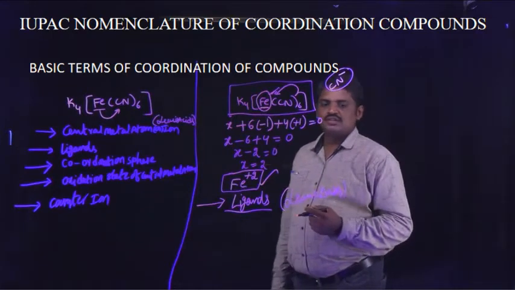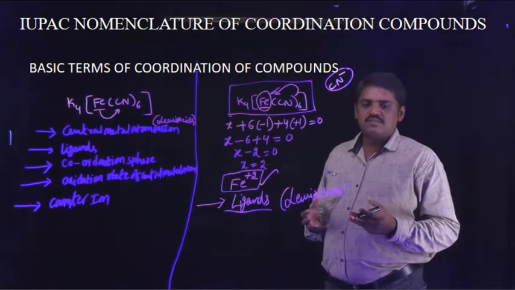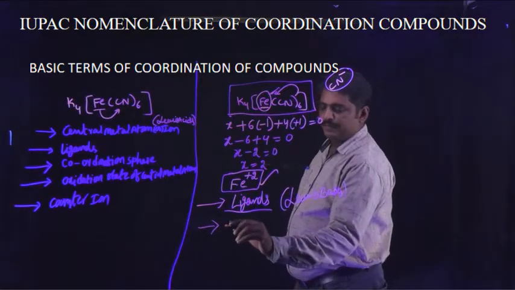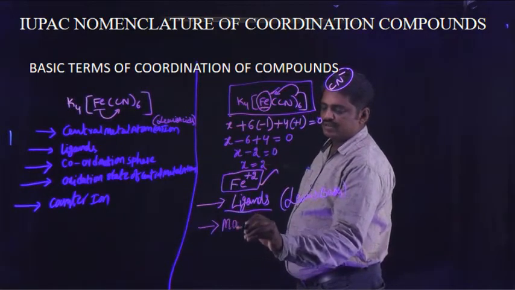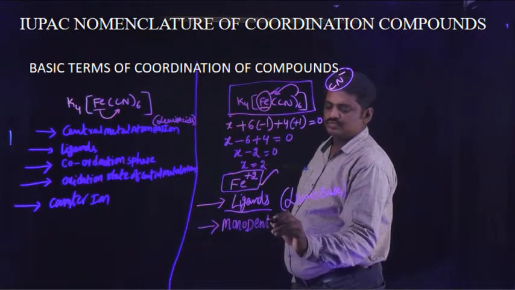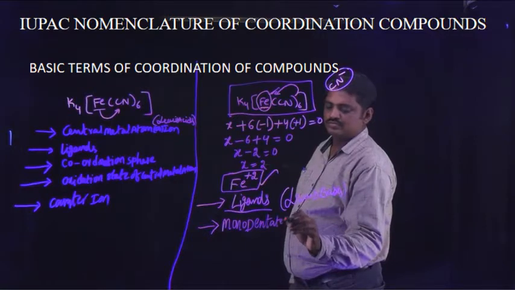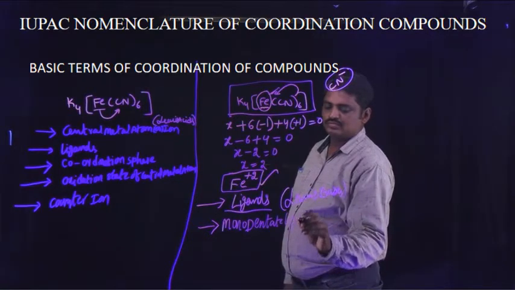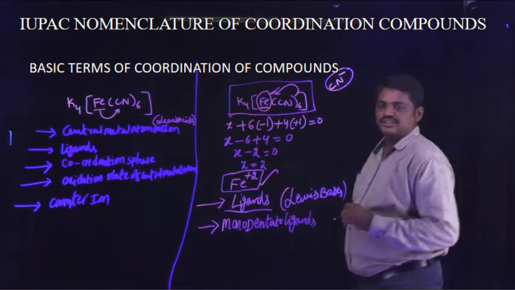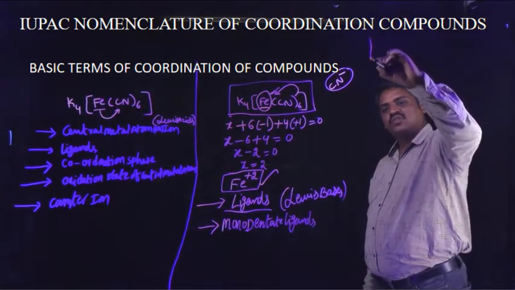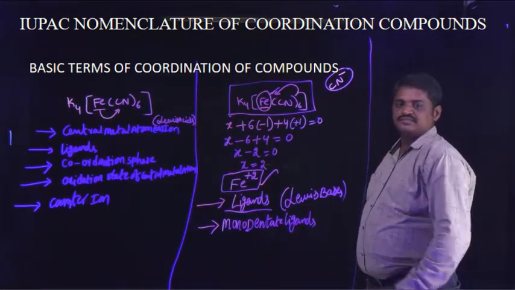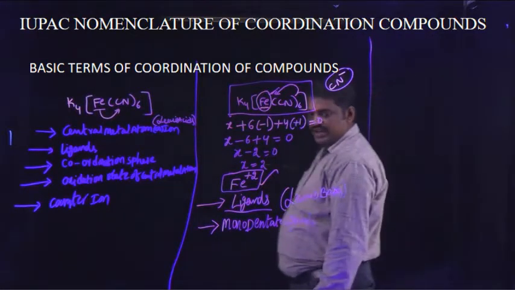First, I discuss monodentate ligands. The first category is monodentate ligands. What is the meaning of monodentate ligands?